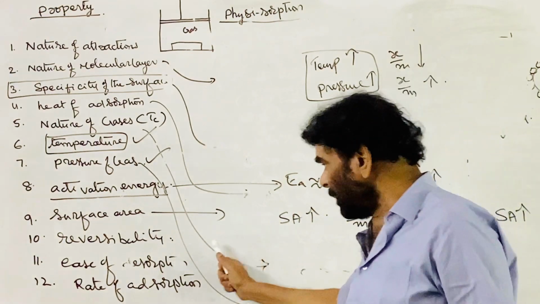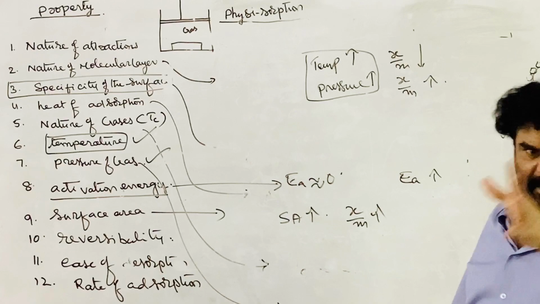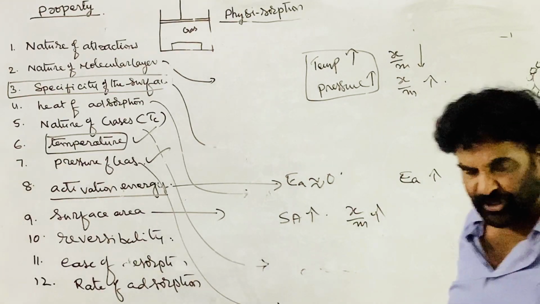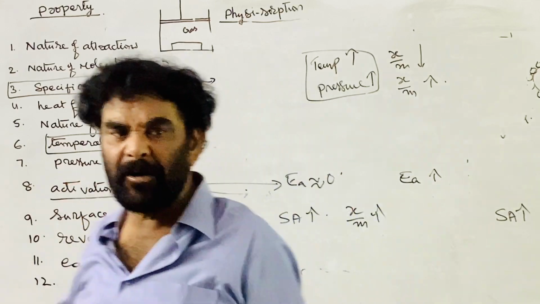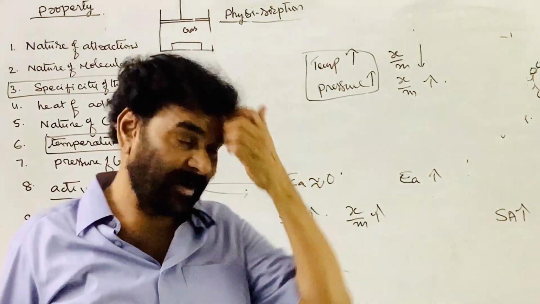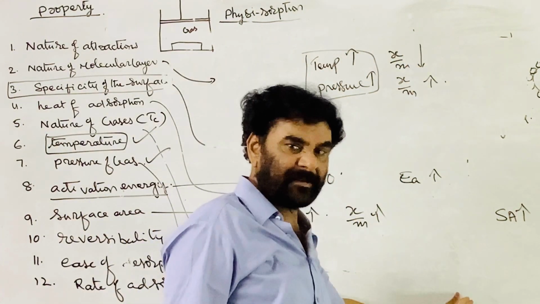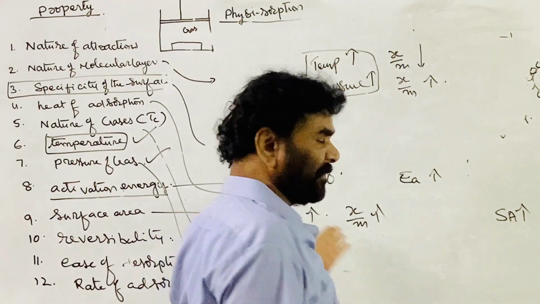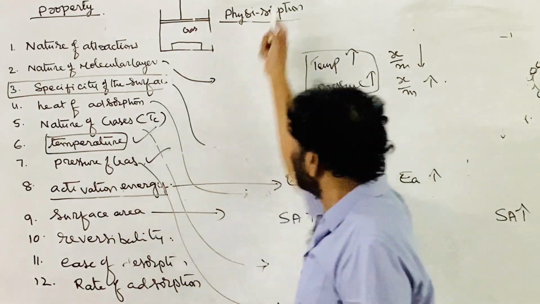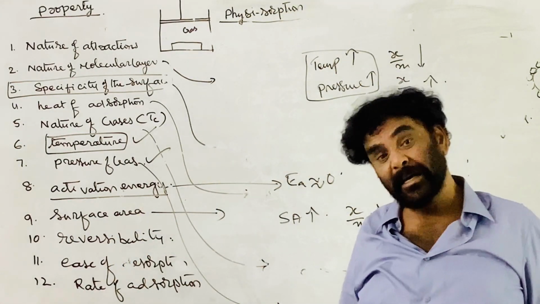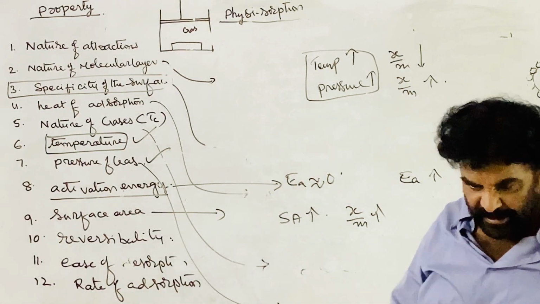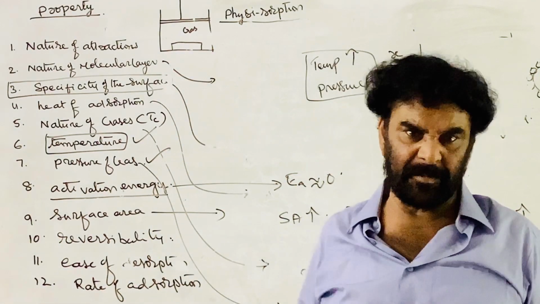Therefore, less energy is required for desorption. In chemical adsorption, the molecule is chemically attached; to come out, the chemical bond has to break, and more energy is required. Desorption is difficult here, and very easy in physical adsorption. So physical adsorption is highly reversible; adsorbed gases are easily desorbed.